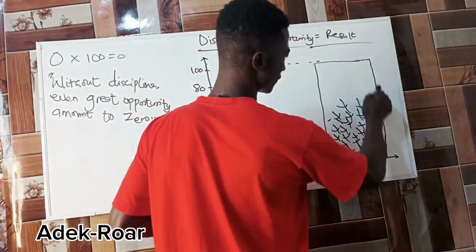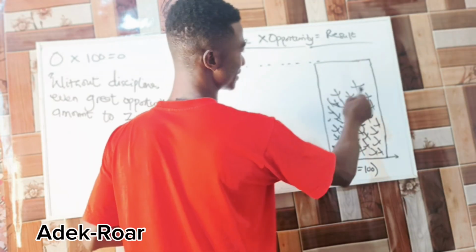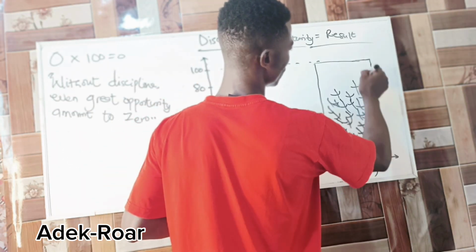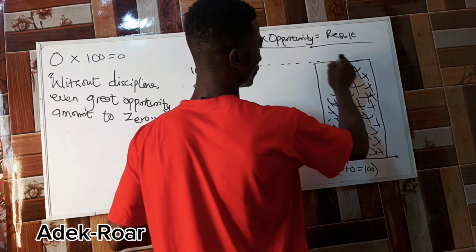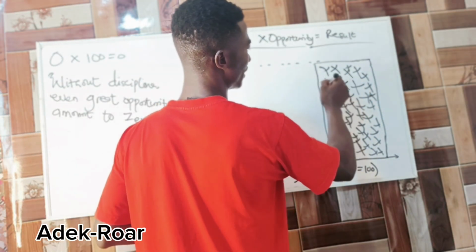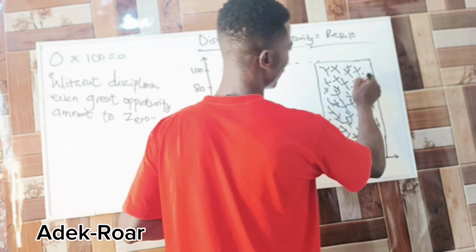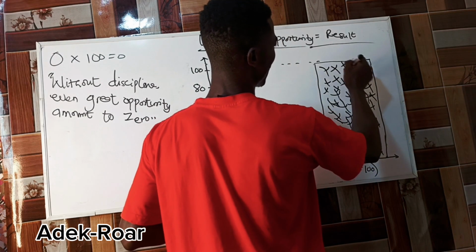As I'm saying, this is how we can represent this on a bar chart, right? So this is talking about discipline and opportunity. A lot of people have had opportunities, they have lost it because of the act of indiscipline. But some people, because they are disciplined, they are able to grab the opportunity.